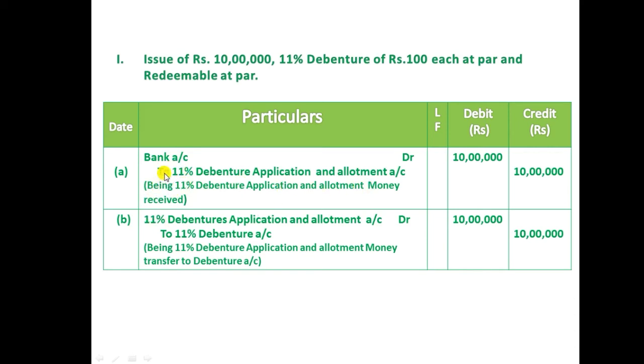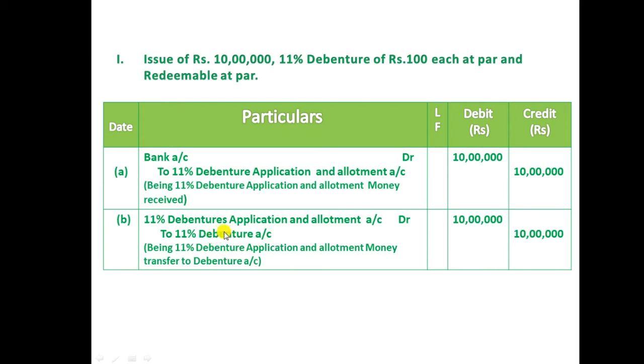After receiving money from the debenture holder, we need to transfer it to the debenture account. In each case we need to record 2 journal entries: one for receiving the loan and the second for transferring the loan received to the debenture account. Then second entry: 11% debenture application and allotment account debit to 11% debenture account, 10 lakh. Here the debenture we credited.